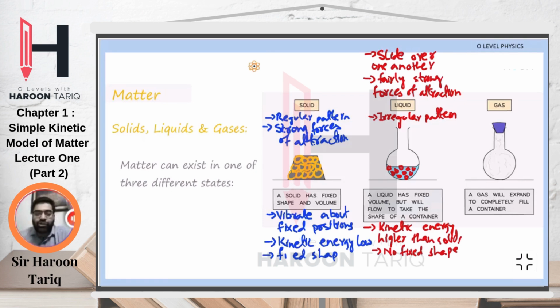Okay, now volume. Volume is the space occupied by an object.